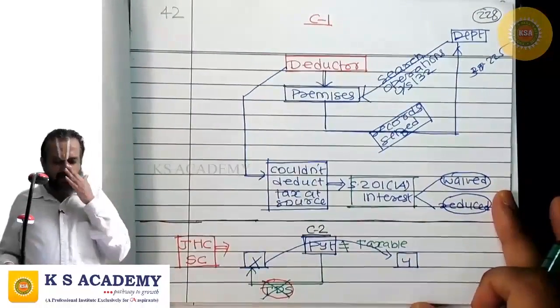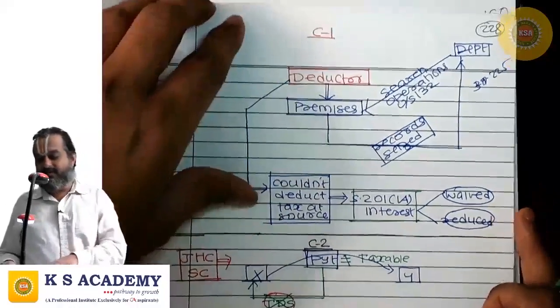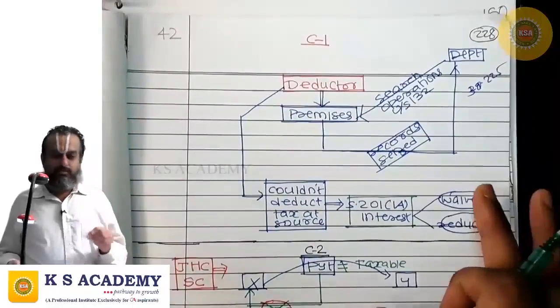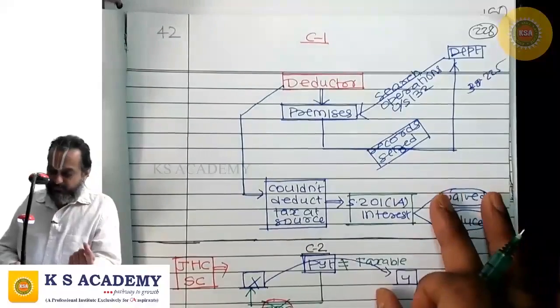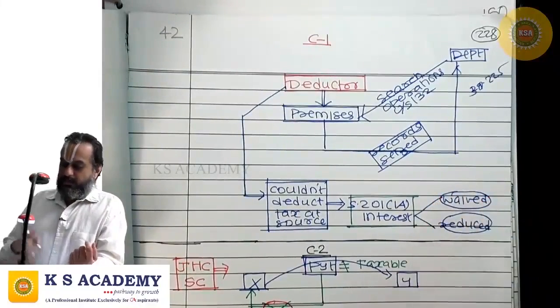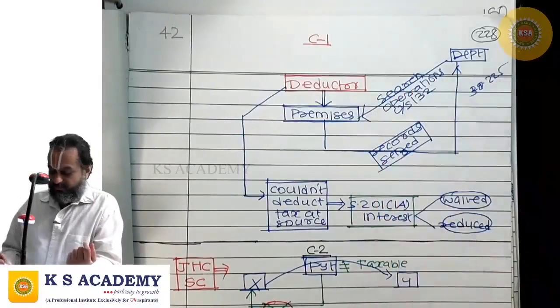Sorry, what are all the circumstances in which 201(1A) interest could be waived? See this. Listen.